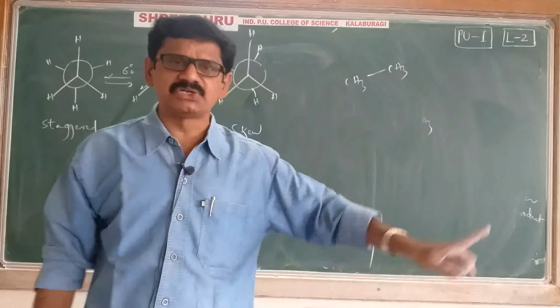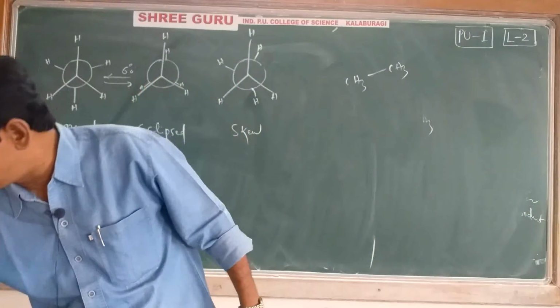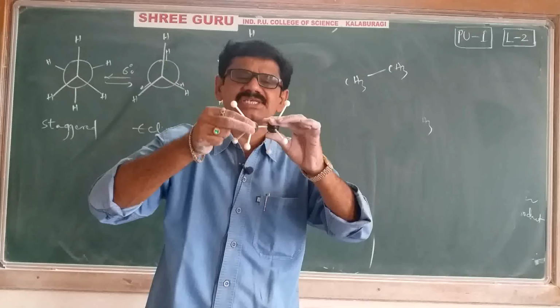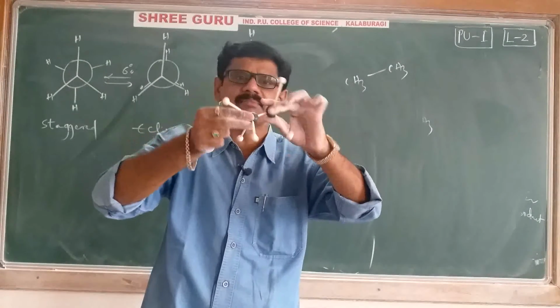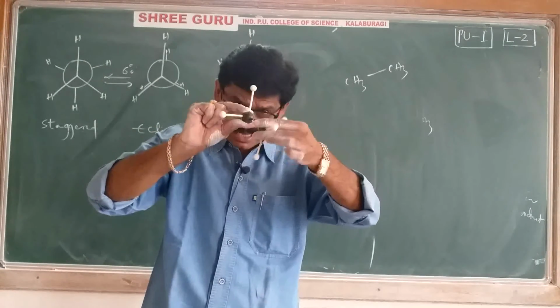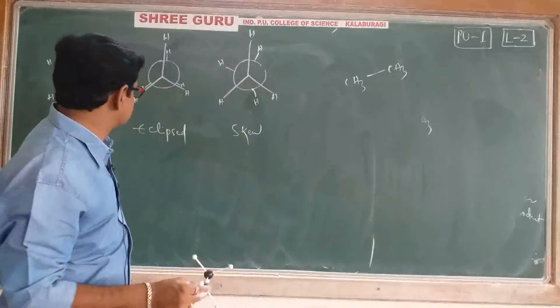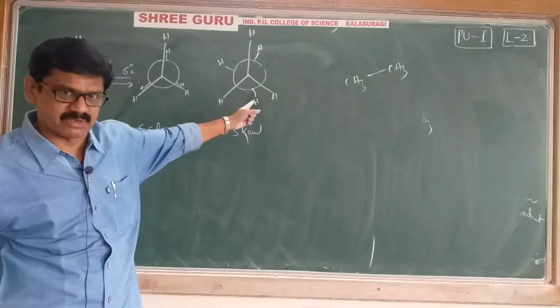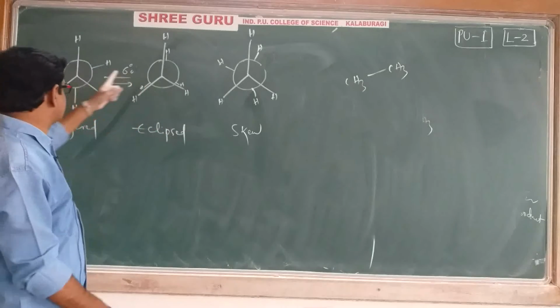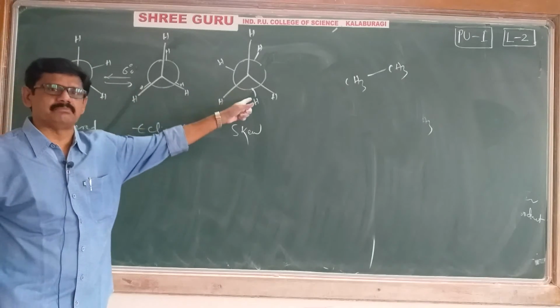What is the main reason to show this conformational isomerism? The main reason is rotation around the carbon-carbon single bond. Because of rotation, only these conformers are possible: the eclipsed form, the staggered form, and the skew form.